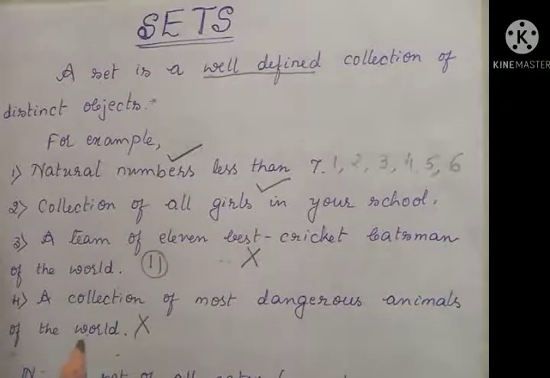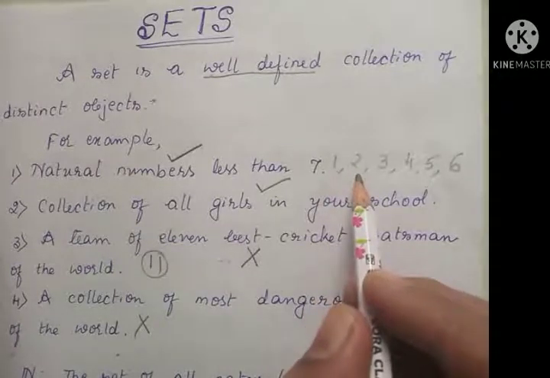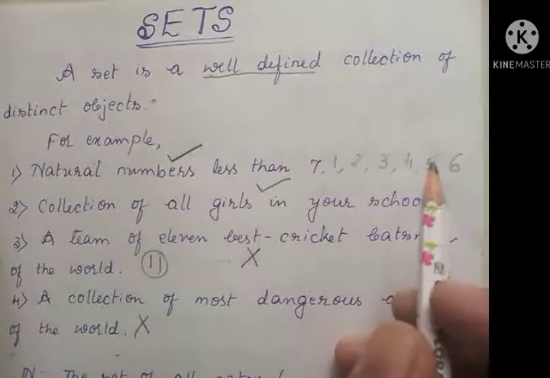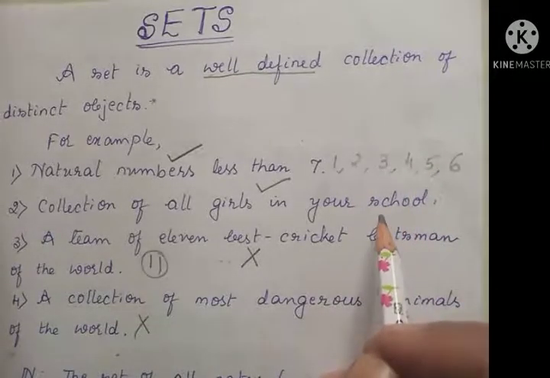One more. What do you mean by distinct? All the elements are distinct; we can't repeat the elements. Once I take a dangerous animal such as tiger, once again I can't take tiger. You have to take some other one. Here I have written 1, again I can't write 1. So all the objects are distinct.